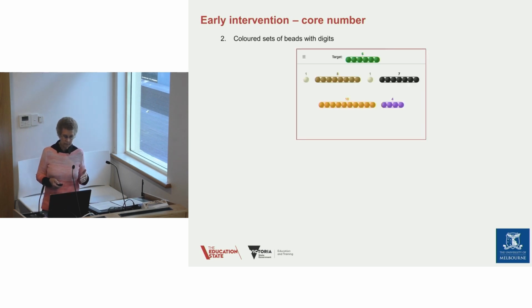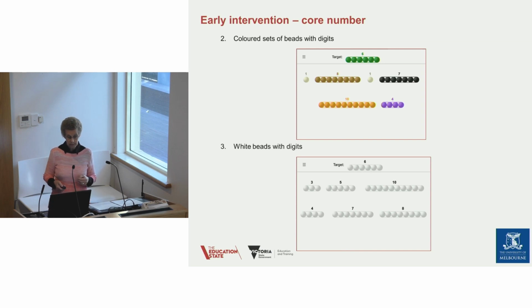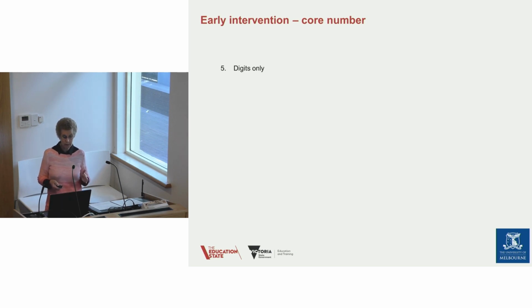Now, the next set of screens, once they've completed those ones, the target is still there and it's still colored, but it now has a numeral with it, so that the student will start to associate the numeral with the target. And the task is exactly the same. You've got a target of 6, so you can cut 2 off the 8 or 1 off the 7 and so on, and then you can combine ones that you've got left over into 6s. Then it goes into white beads, as that cue of color goes away, so that the student is not now looking at the color. Their attention is now much more drawn to the symbol than the array, because the color has gone away.